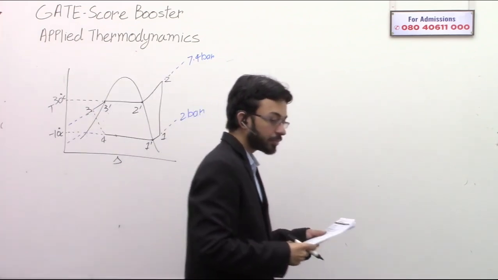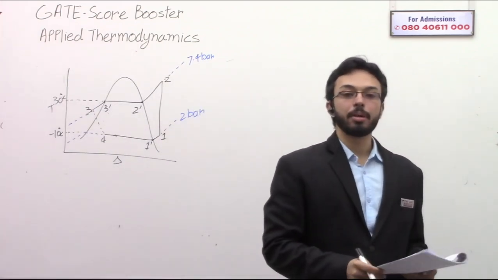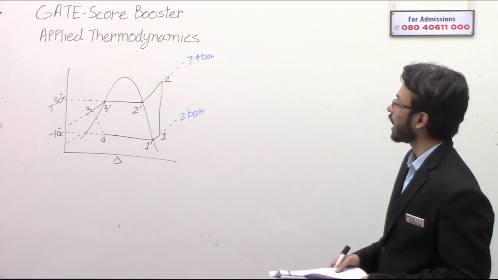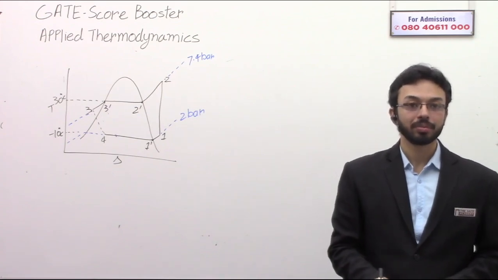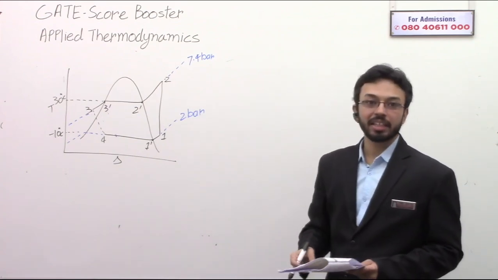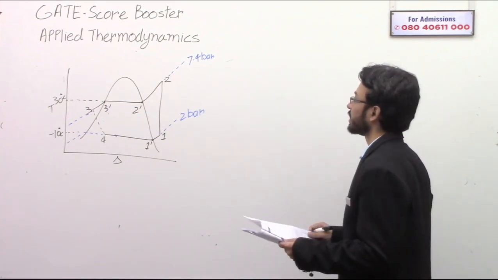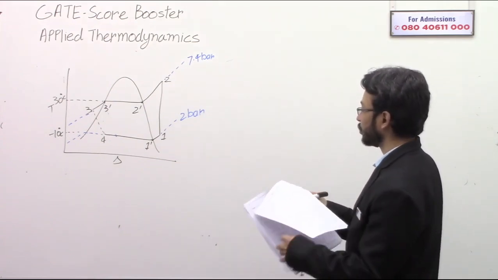Okay, so now I hope you remember how we used to calculate the enthalpy and entropy of the superheated steam. Do you? So let's see how to do that.